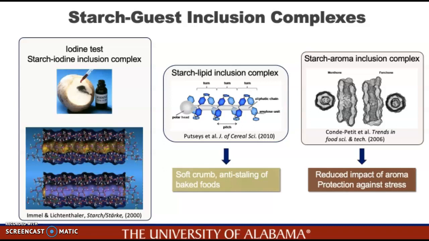Also, lipids could form inclusion complex with starch, and many studies suggested that such starch-lipid inclusion complex is responsible for the soft crumb and anti-staling properties of baked foods, as the formation of starch-lipid inclusion complex can retard its retrogradation. In addition, starch can entrap flavor compounds in the form of inclusion complex. By doing so, it may reduce the impact of aroma.